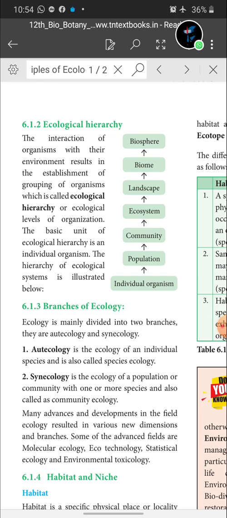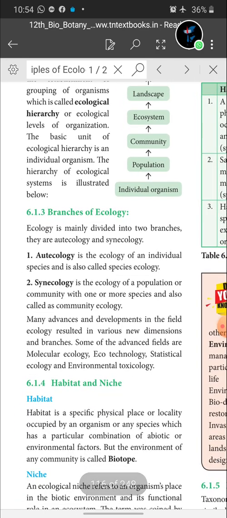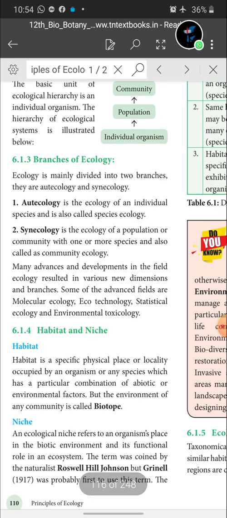Okay, children, so here you will have a two mark question: define ecological hierarchy. Next, branches of ecology. See, children, as per this lesson you will get many 2-mark questions and many 5-mark questions. Here is another 2-mark question: autecology and synecology are the two branches of ecology. So what are the two branches? Autecology and synecology.